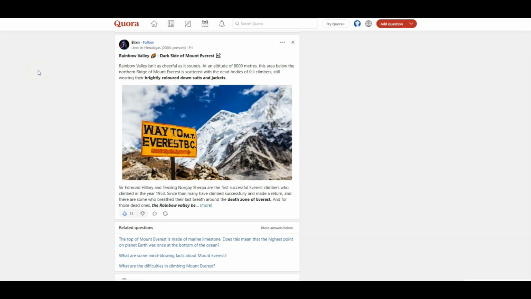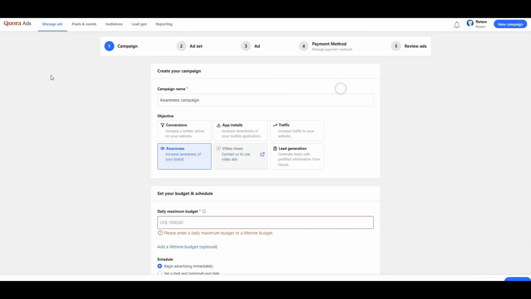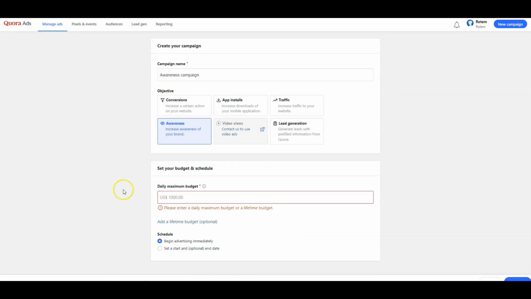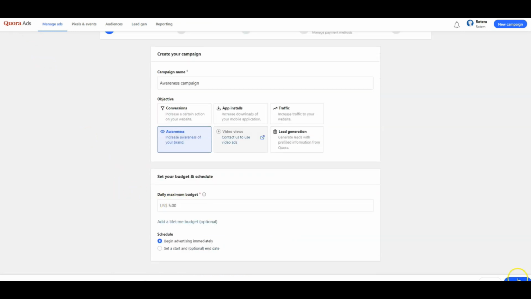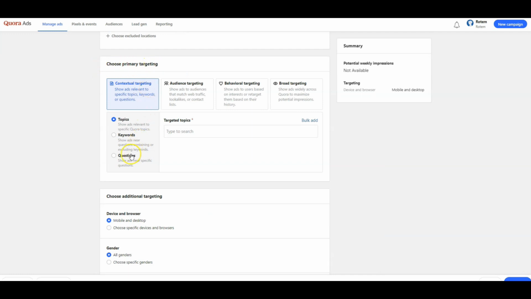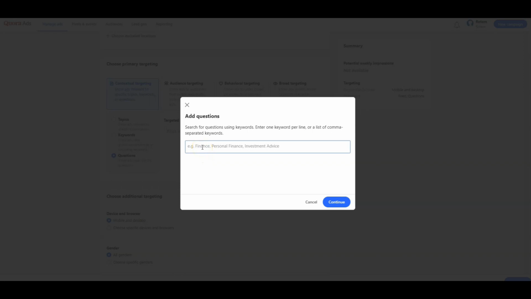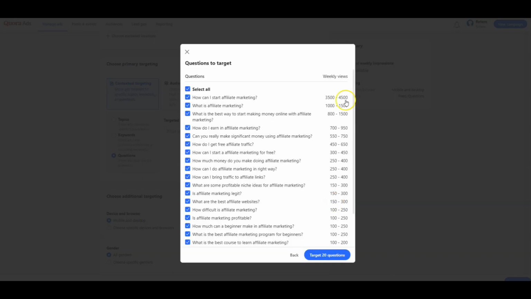In order to get the first clue on which question to answer, we can use Quora Ad Manager. We click on the top icon, then create ad. We will use Quora Ads to search the questions, and we will not add a real campaign. We just need to give a budget and click continue. Then we choose the primary targeting as questions, click on bulk ad, and we can write keywords from our niche, for example affiliate marketing. Then click continue. Now we have an estimation for the weekly views. For this question, how can I start affiliate marketing, there are almost 4,000 searches every week.